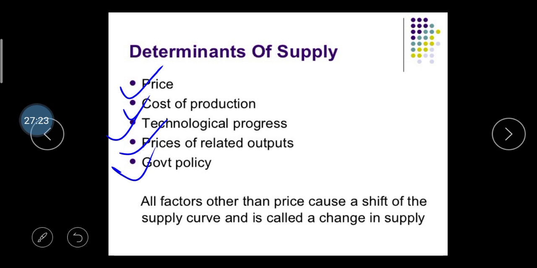All factors other than the price cause a shift of the supply curve, and this is called the change in supply. If the price is the same and these other variables are considered, then if the price is constant, a change in demand is considered as the change in supply.